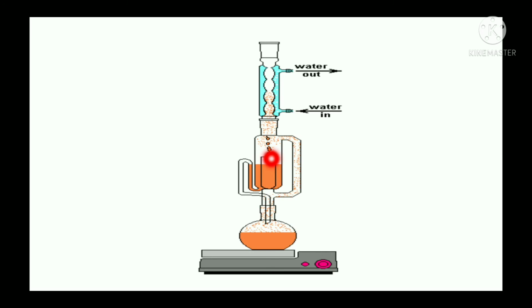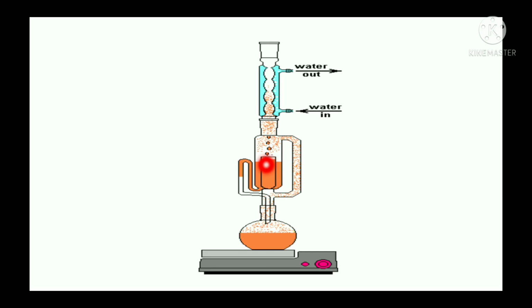So after total filling of the thimble, there is an overflow, and it comes back to the round bottom flask. So here percolation is happening.